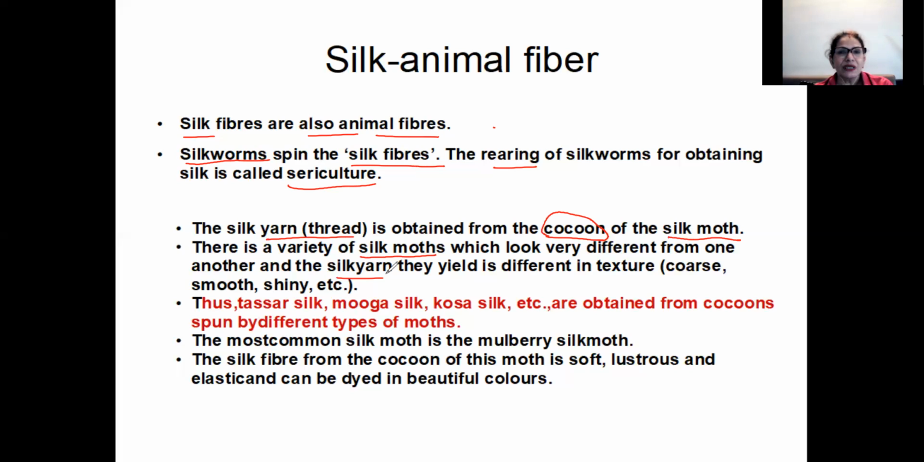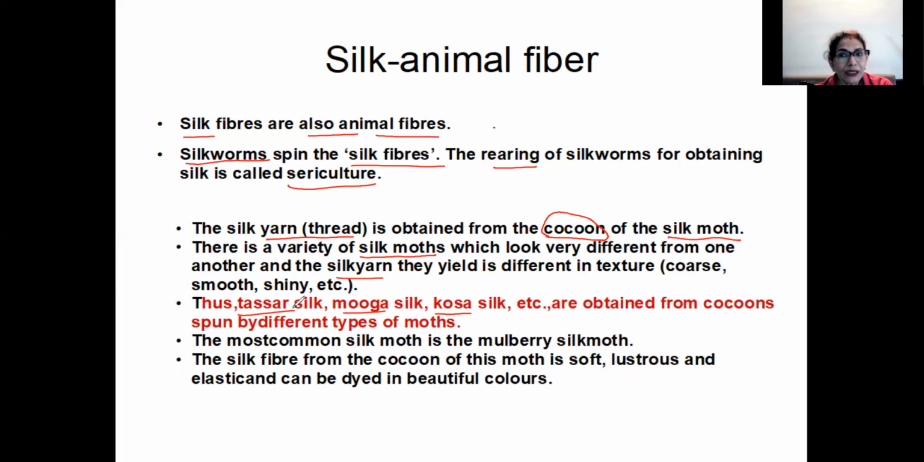So those silkworms which are reared are again typical to the south. So you have Tussar silk, Moga silk, Kosa silk. That's how you get so many varieties of silk. So now you understand, right? The silk looks alike, they all look alike. But then why are they given so many names?